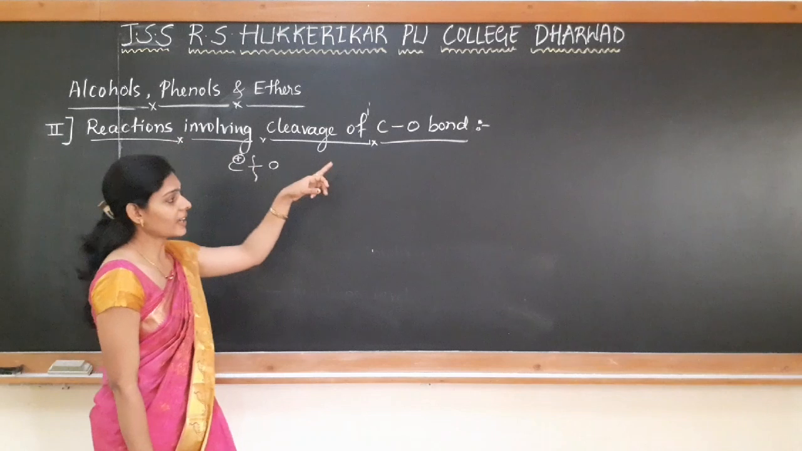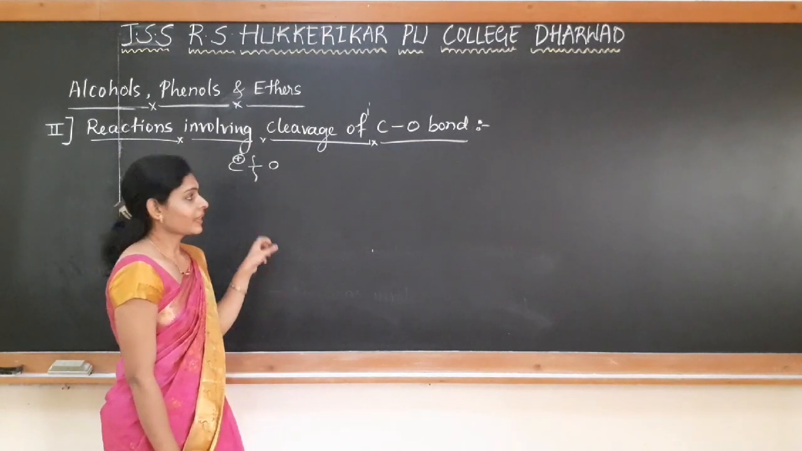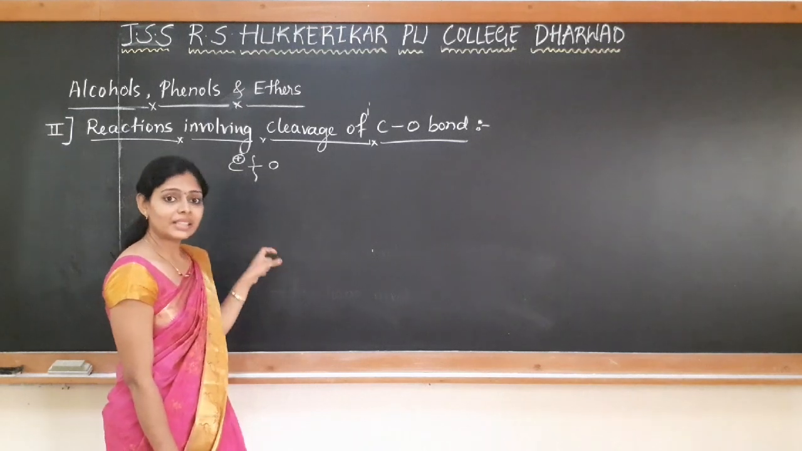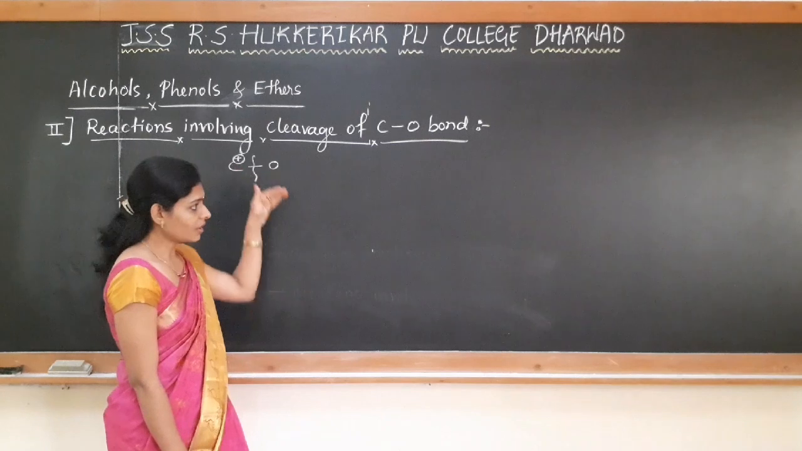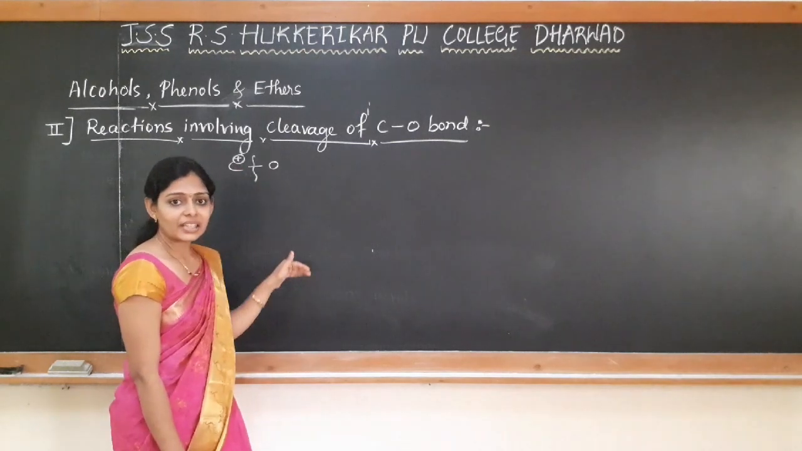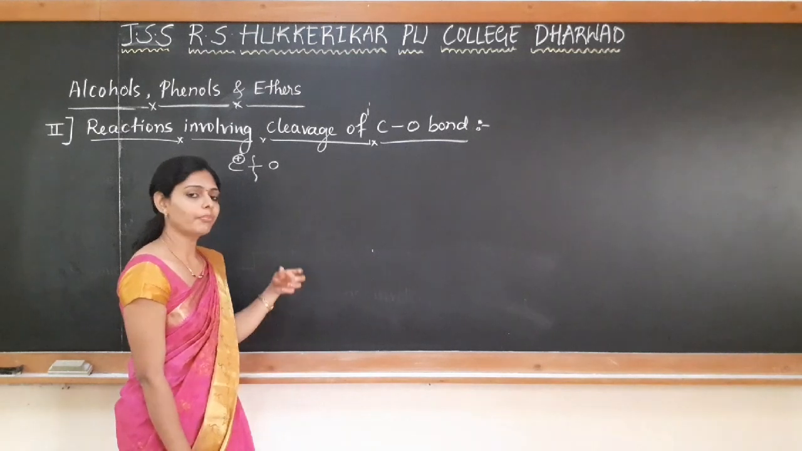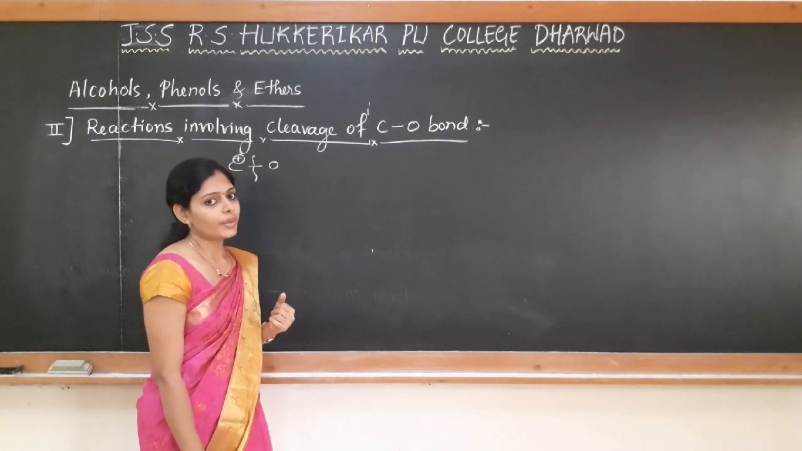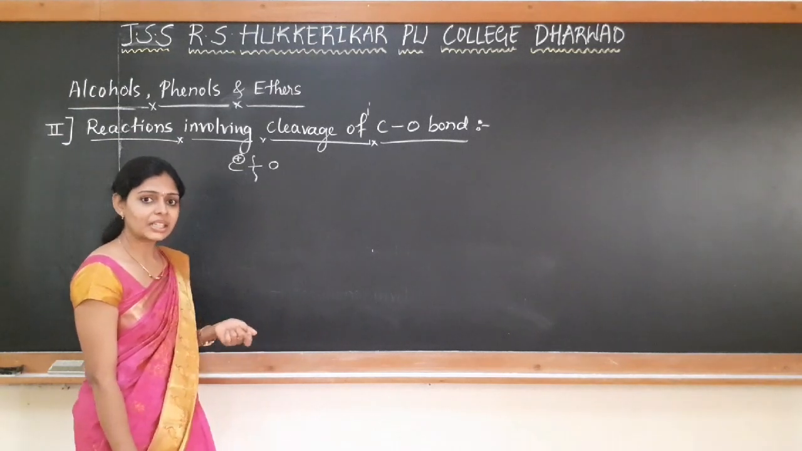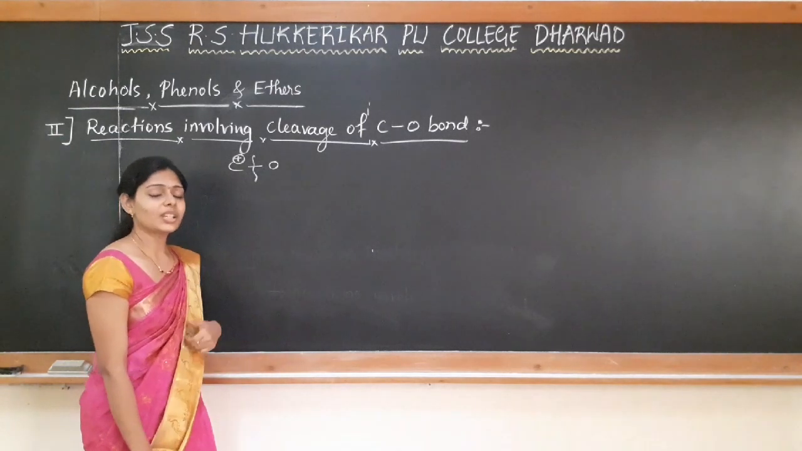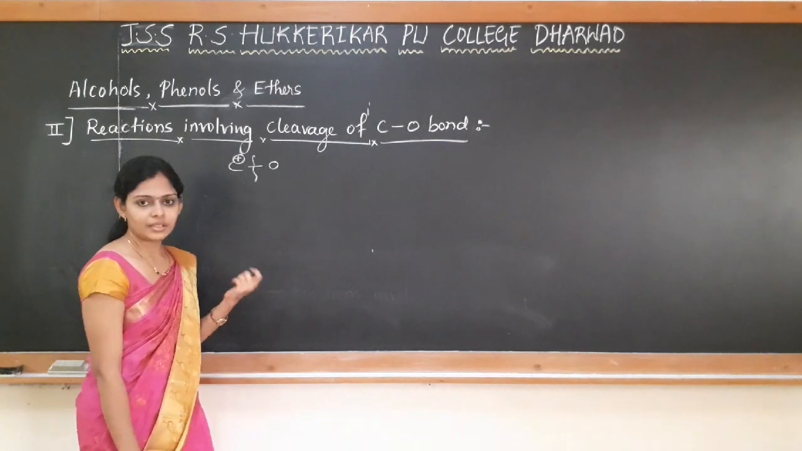So in these reactions, the reactive intermediate is carbocation, and depending upon the stability of carbocation, the rate of reaction also varies. So in all these reactions, the reactivity of tertiary carbocation or tertiary alcohols will be more compared to the secondary and compared to the primary alcohol. As tertiary carbocation is a reactive intermediate, it is more stable, so it undergoes faster reaction. We will discuss that later according to the reactions.